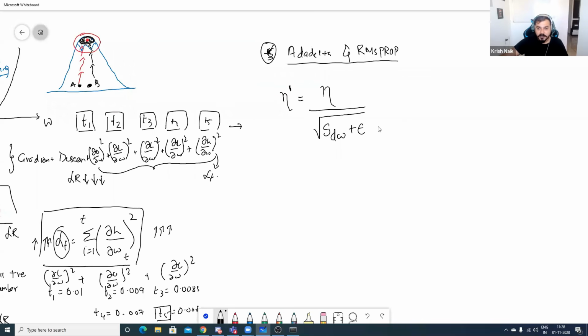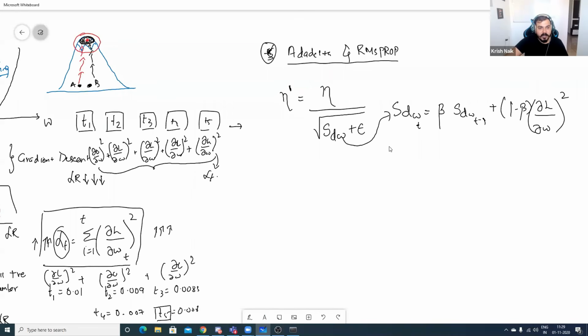We will try to see what this is. So this is nothing but, we can write it as a moving average. In this, the moving average will be beta multiplied by SdW at t minus 1, plus 1 minus beta, multiplied by the derivative of loss with respect to the derivative of weight, whole square. Okay, only this is the formula that is getting changed. Okay, I'll explain, don't worry what it is.